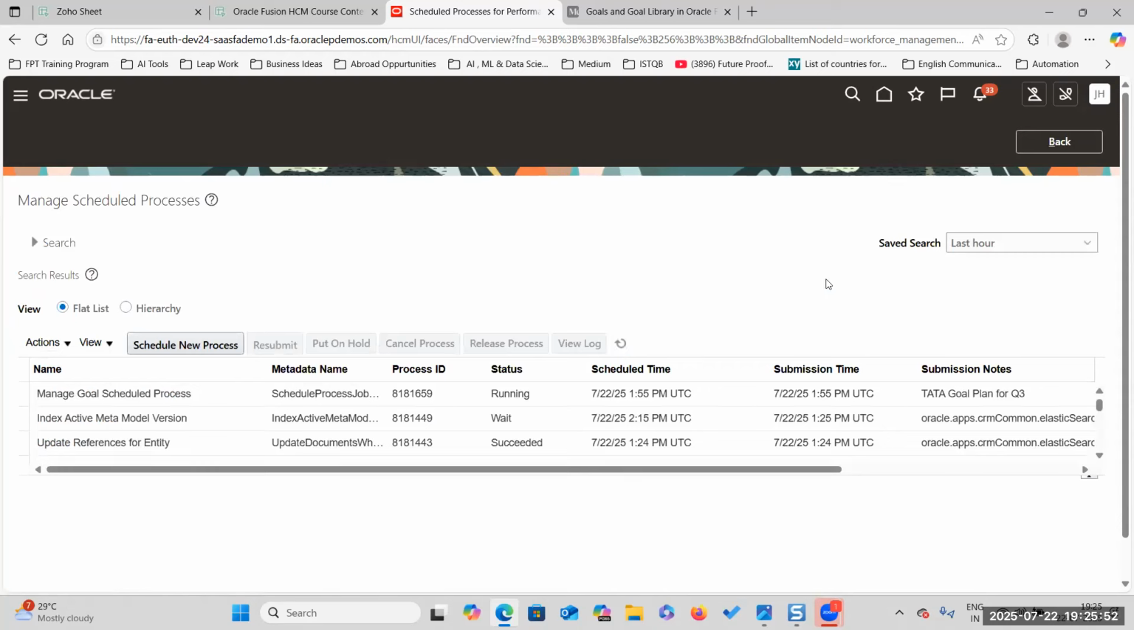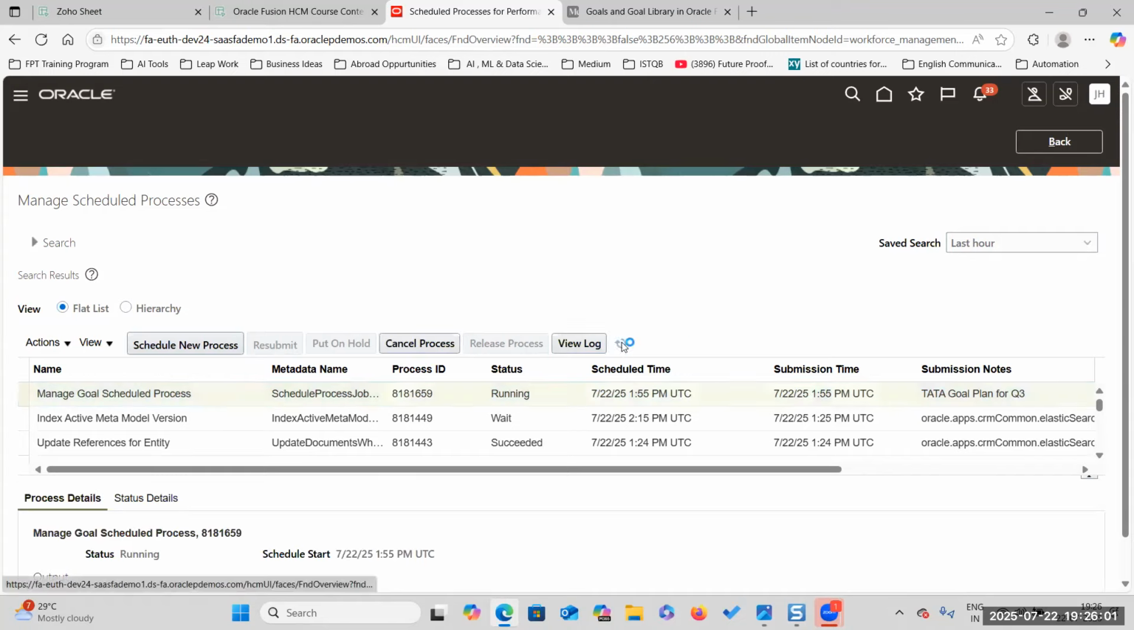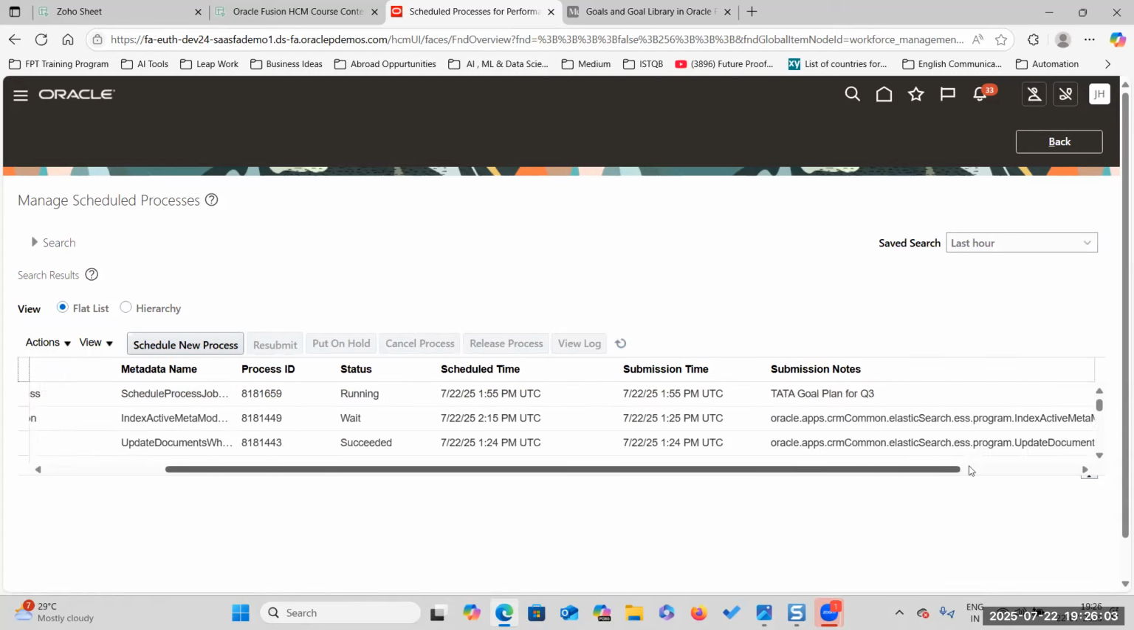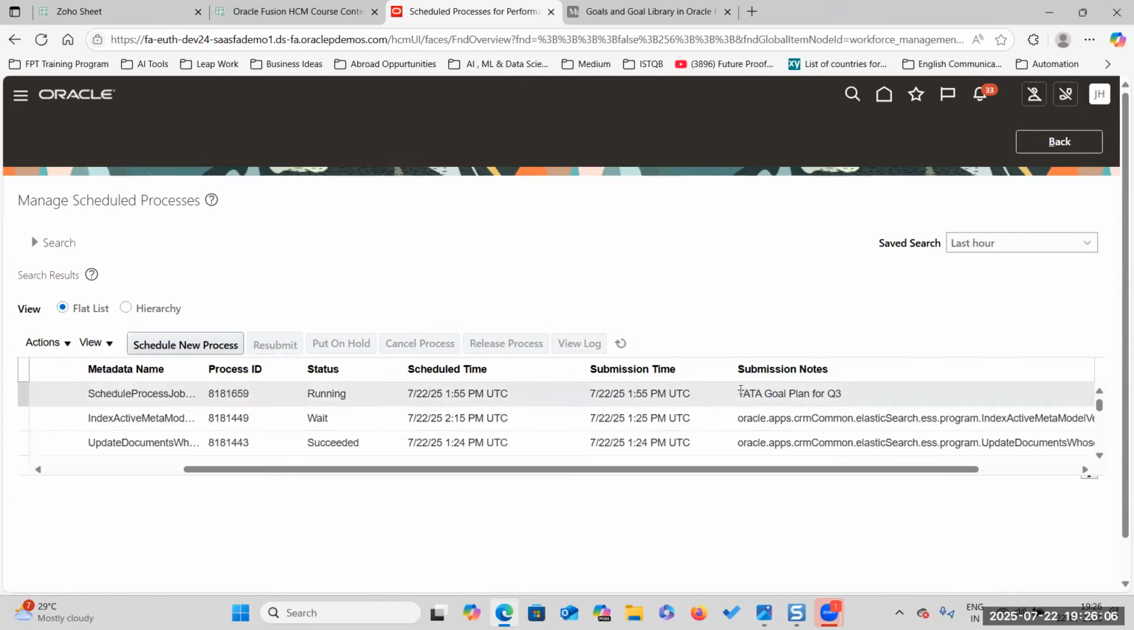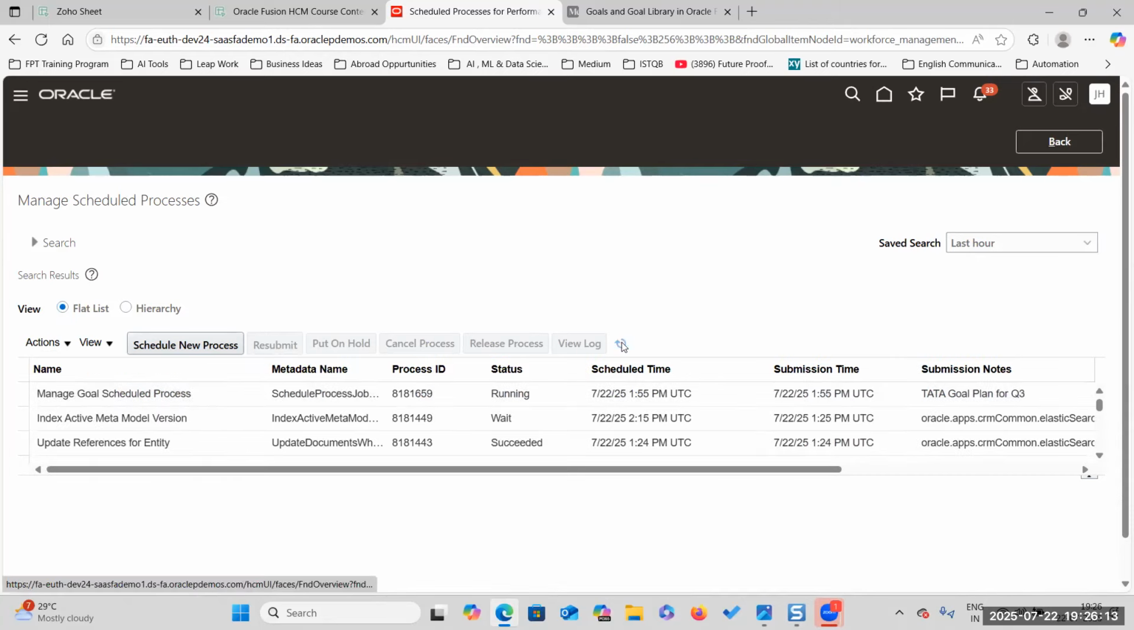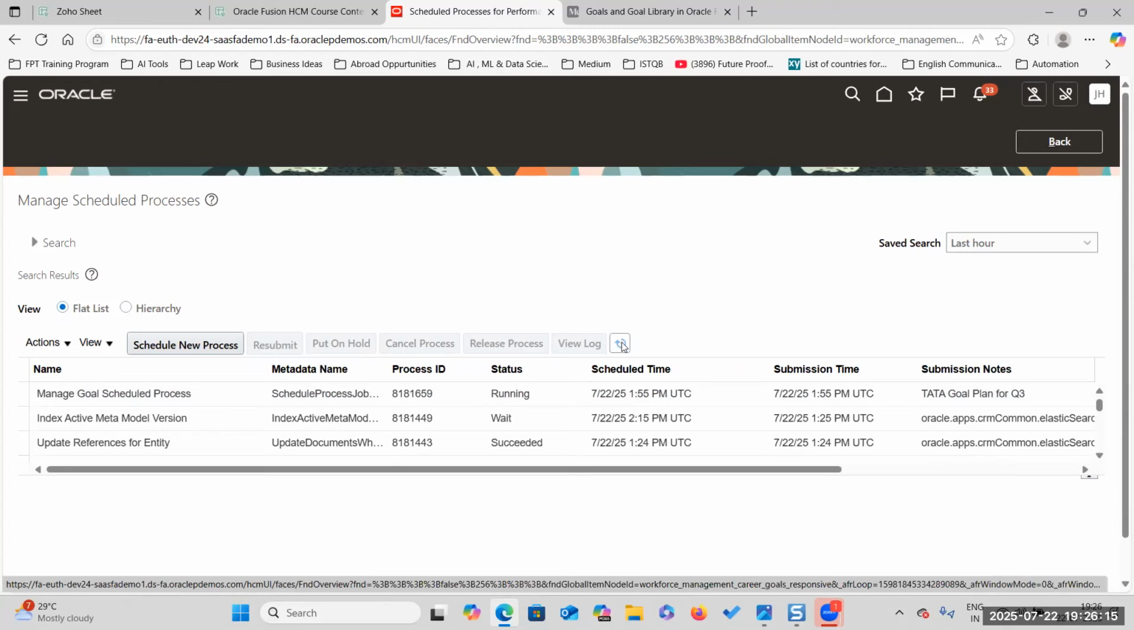I'm having a running nose. So in manage goal schedule process, it is running, right? If we see the submission notes, remember to give a proper submission note so that you can understand this was submitted by us. Today's class is really important. If somebody asks you in goals, they will ask what is goal library, what is goal plan, and what is review period, and how you will assign a goal plan to a particular set of employees.